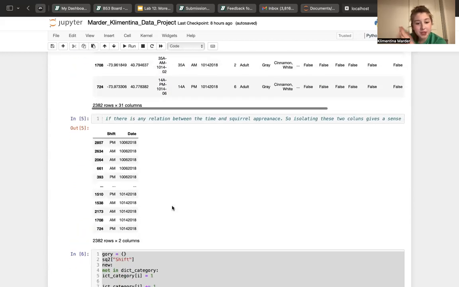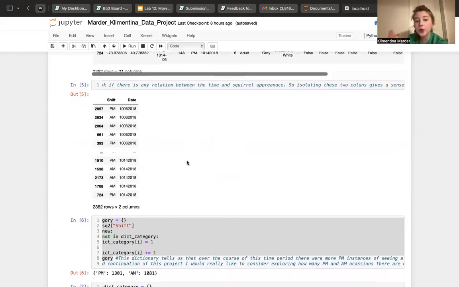So here we go. Then I decided to look at how these dates are connected, like how many squirrels we see on a particular day in AM hours and in PM hours. I thought it might be interesting because maybe there are more people in the park in PM hours, and maybe it affects how often we see squirrels.